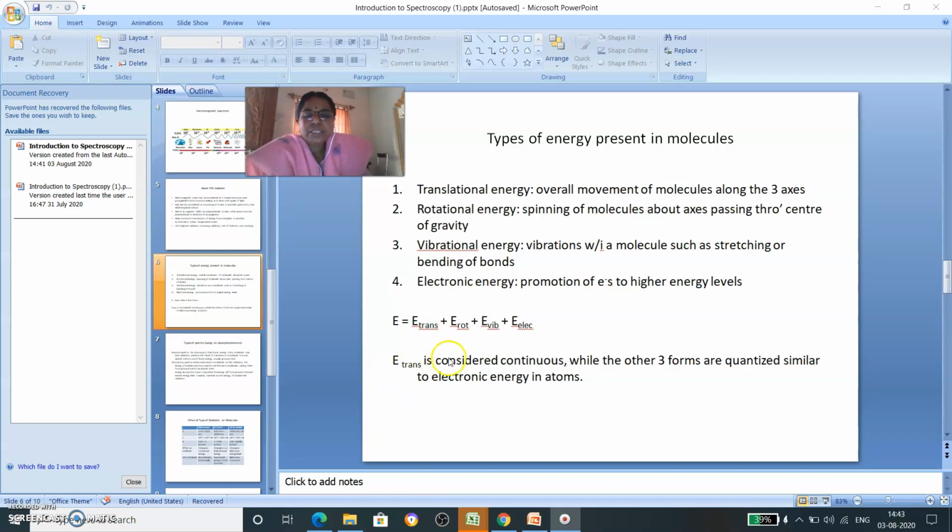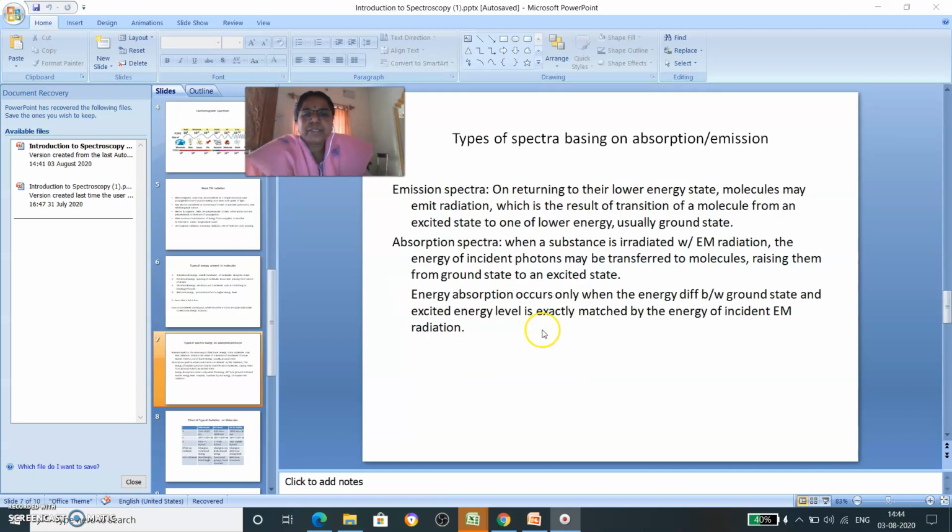Among these, the translational energy is considered continuous, while the other three forms are quantized, similar to electronic energy in atoms. The linear translational motion is very negligible actually, so hence this can be omitted, whereas the rest of the three types of energy, rotation, vibration and electronic, can be measured.